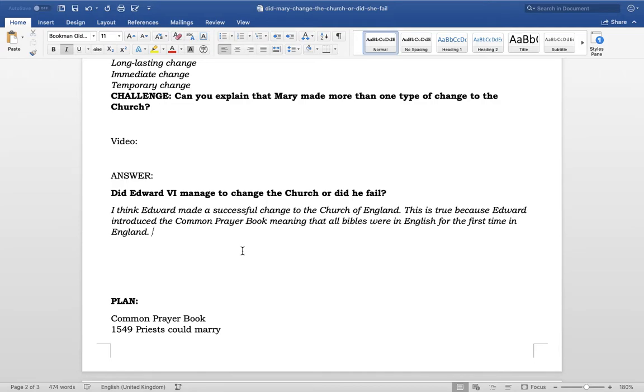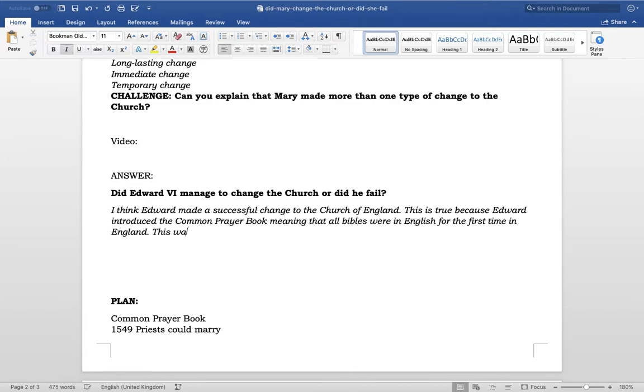What the best answers will do here, because we're talking about change and continuity, we want to really compare some of the evidence to what had come before. So if I can explain that this was a very big change compared to Henry, then that would be a really good answer because I've shown that this massive change had happened. So I'm going to now talk about how that compares with Henry.